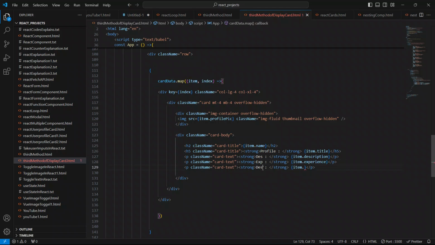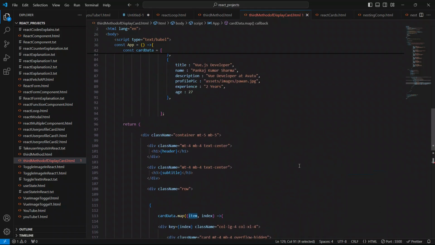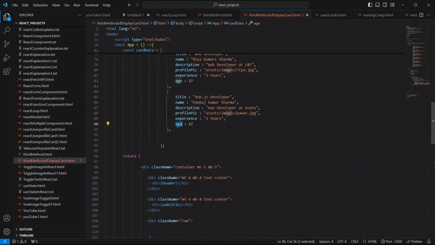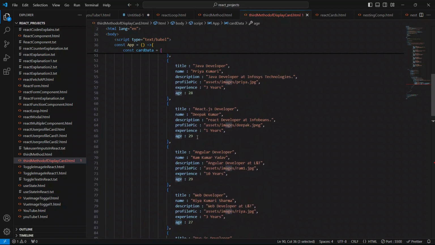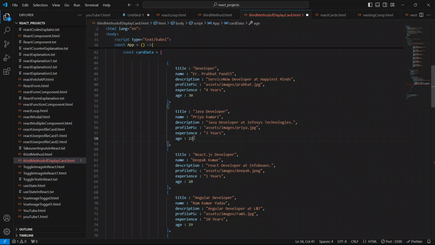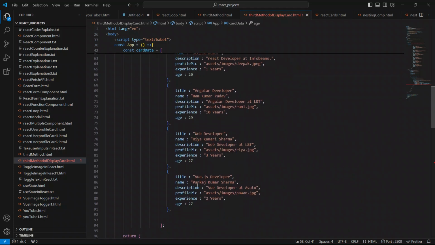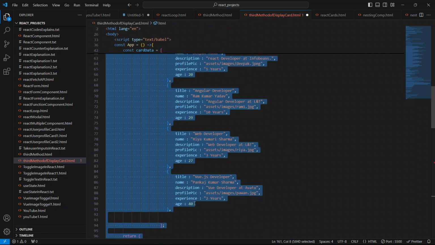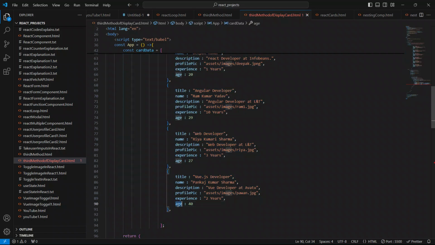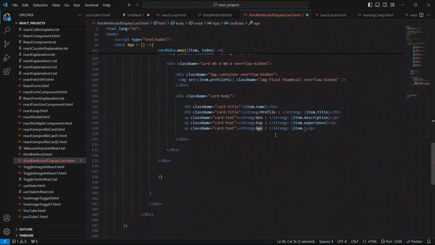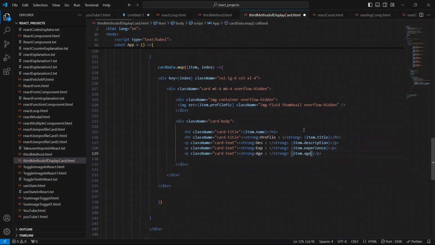Here we will show the age also. We will say item dot this age key, or the property, to show 27, 27, 29, 29. Let me make some 20 also, 25, 22. It should be different. Make it like 40. Copy this age from here and say item dot age to show the age.